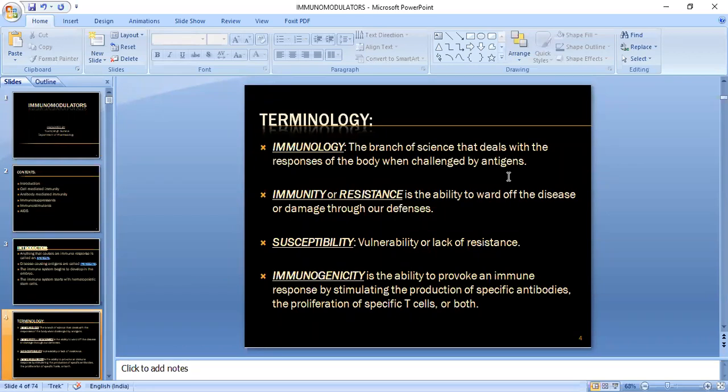If you are saying immunology, keep in mind that it is a branch of science which deals with the response of the body when challenged by antigen.